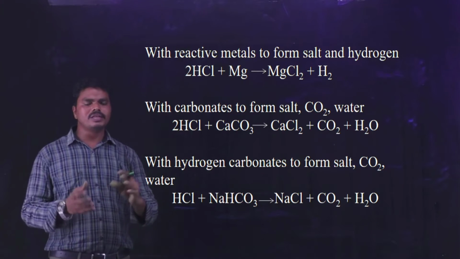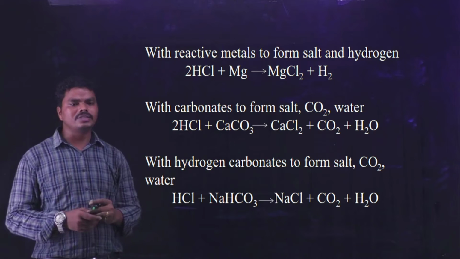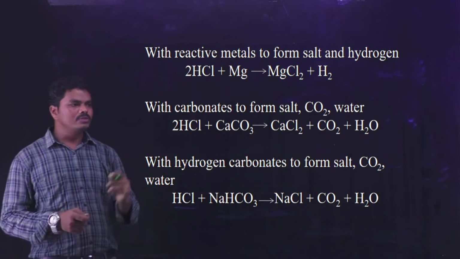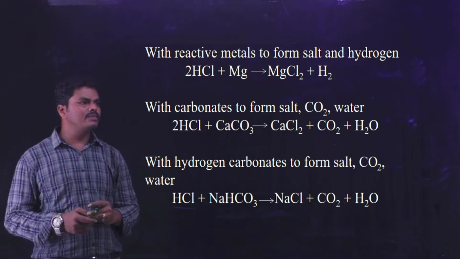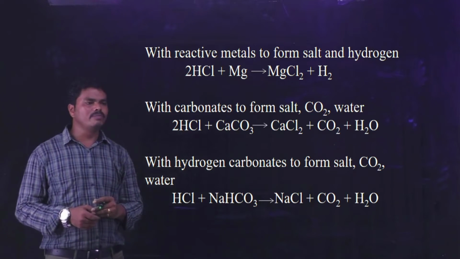So a balance is maintained, and only then is the homeostasis condition maintained in our body. So these characteristics of acids and bases play a major role in maintaining homeostasis in our biological systems.